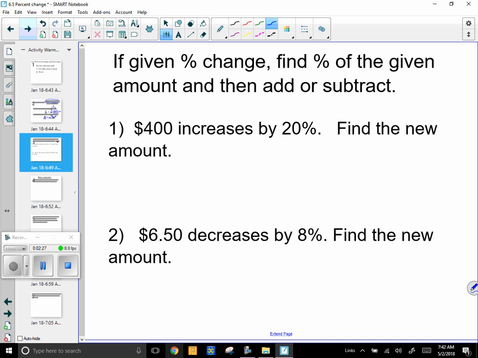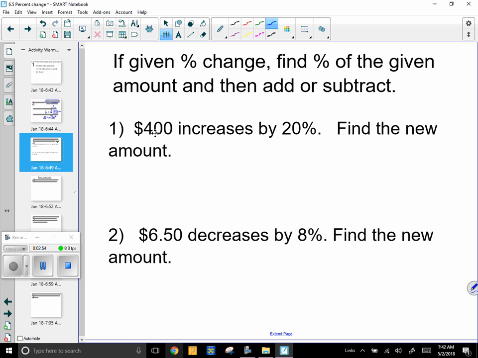All right, number one, if you're given the percent change, you're going to find the percent of the given amount and then add or subtract. So this is a little bit different than percent change we were talking about earlier. We'll come back to that later on the next slide. We'll start looking at more like the one we just did. But let's look at how this affects things.